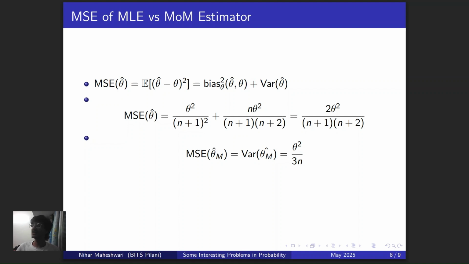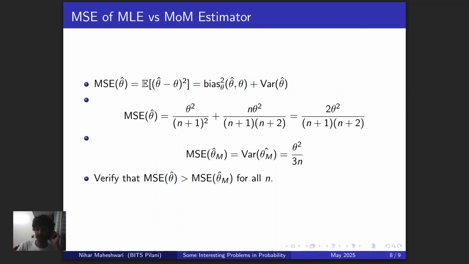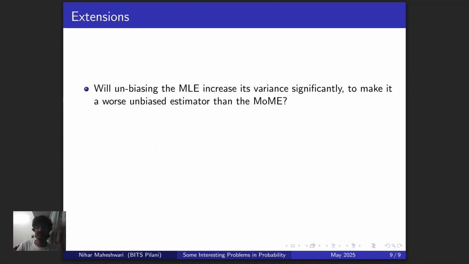But in the meanwhile, let us just take a step back right now and analyze what we've done so far. Right. And let's try working on some extensions to these problems and just see what we get. Okay. So first question, I think you might have clearly noticed that you can very easily construct an unbiased estimator from the MLE estimator. All you have to do is multiply by n plus 1 divided by n times theta cap. So your unbiased estimator would be n plus 1 divided by n times the maximum of x1, x2, and so on till xn. And that's okay, that's fine.